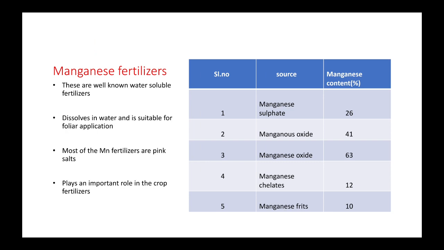In manganese oxide, 41% of manganese content is present. 63% of manganese is present in manganese oxide, 12% in manganese chelates and 10% in manganese frits. Among these, the highest manganese percentage is in manganese oxide, and the least in manganese chelates and manganese frits.